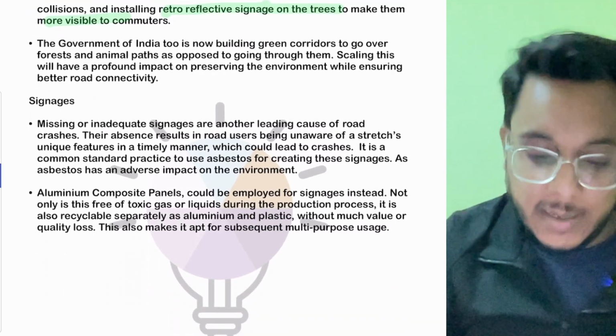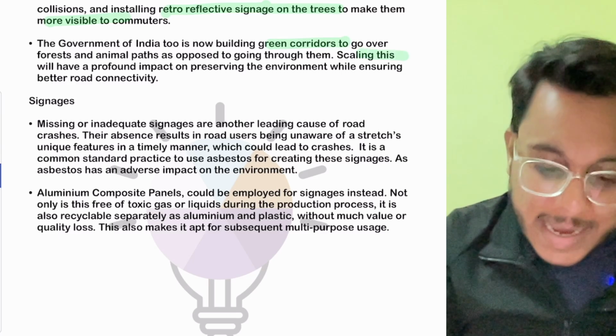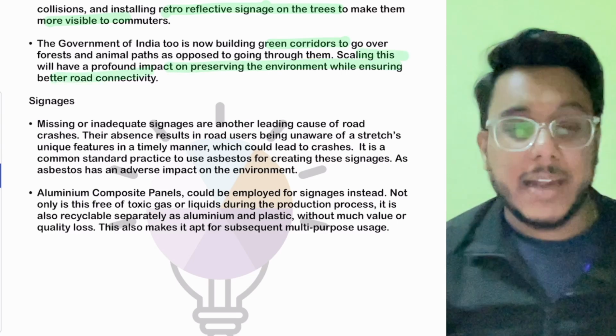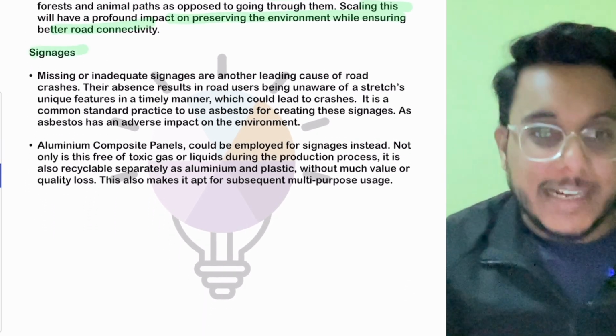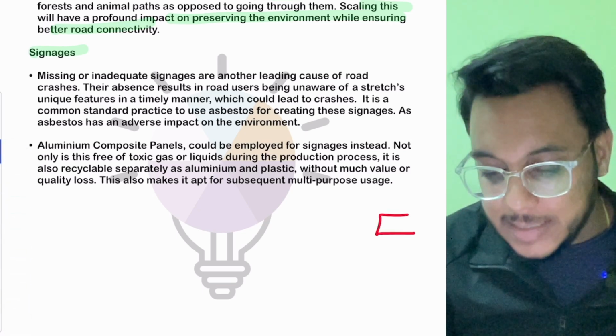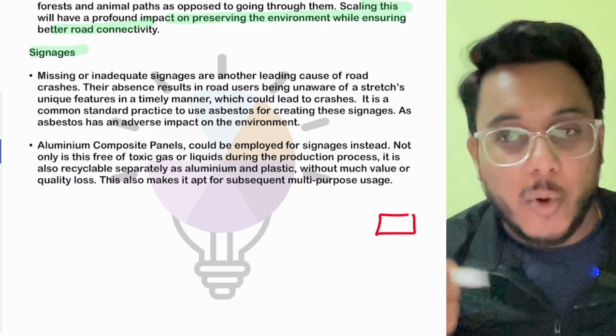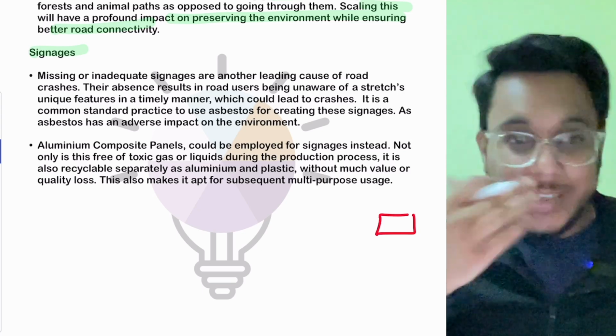Now the government of India is also building green corridors, but we need to scale them in order to make sure that a profound impact is created. Now there is one more element, the signages. Guys, see this. Over the roads you might have seen certain signs which sometimes indicate the maximum speed, and sometimes the condition of the road.